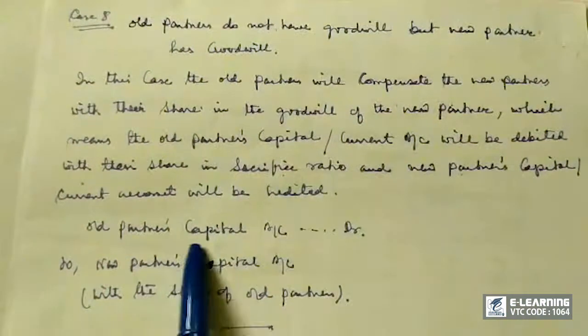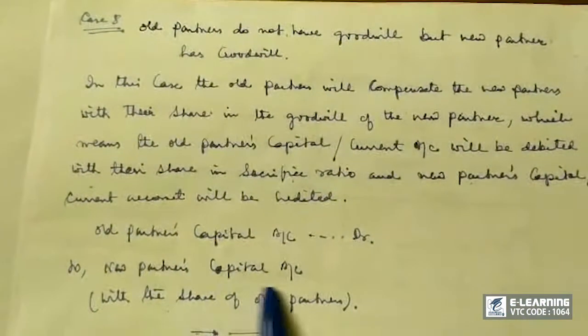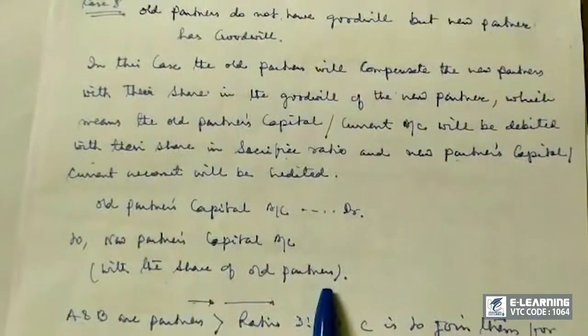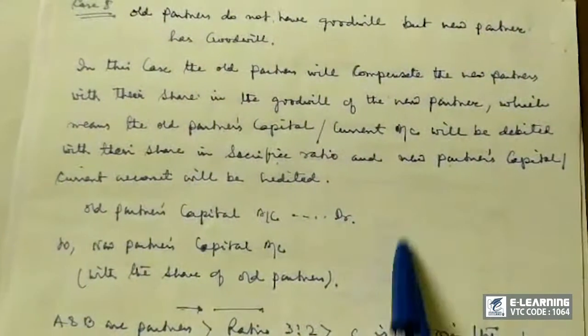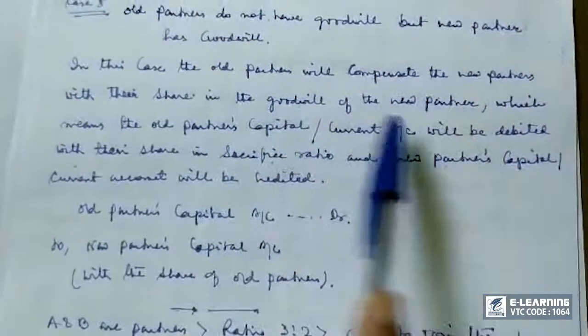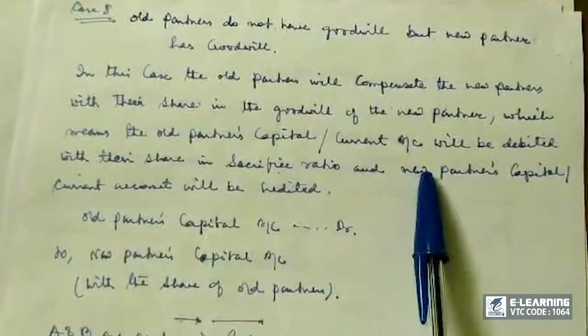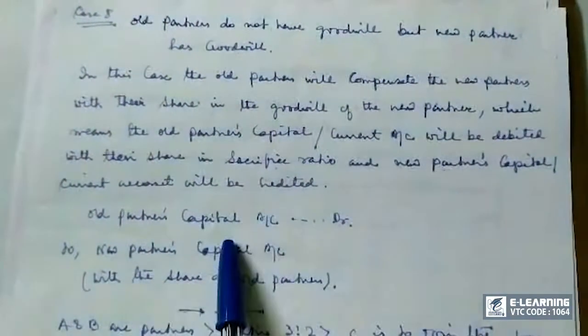Such a simple journal entry, but see, the explanation part is so big. This is exactly what it means.